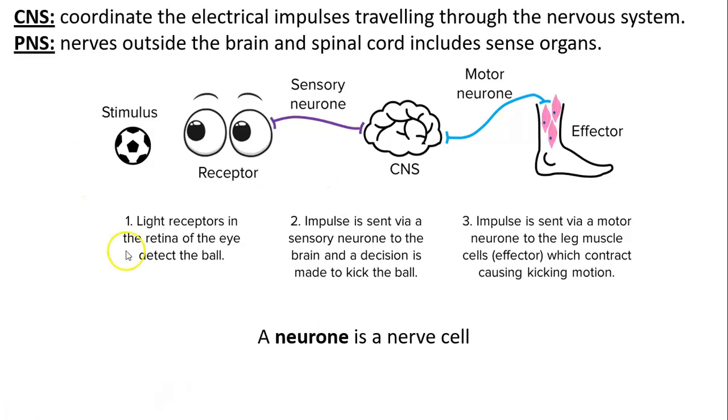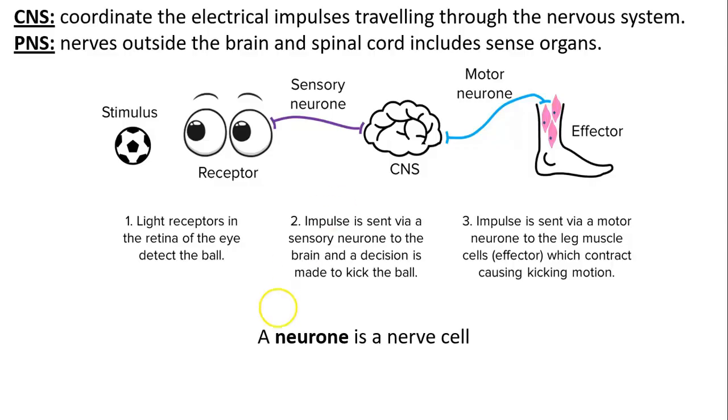So let's take a look at this example. So the eyes, as receptors or as sensory organs, they see the ball. The light receptors in the retina of the eye will detect the presence of the ball. And then those receptor cells will send this impulse, the information, through electrical impulses through the sensory neurons. The sensory neurons will reach the CNS, specifically the brain, to take a decision. What should I do with the ball in front of me?